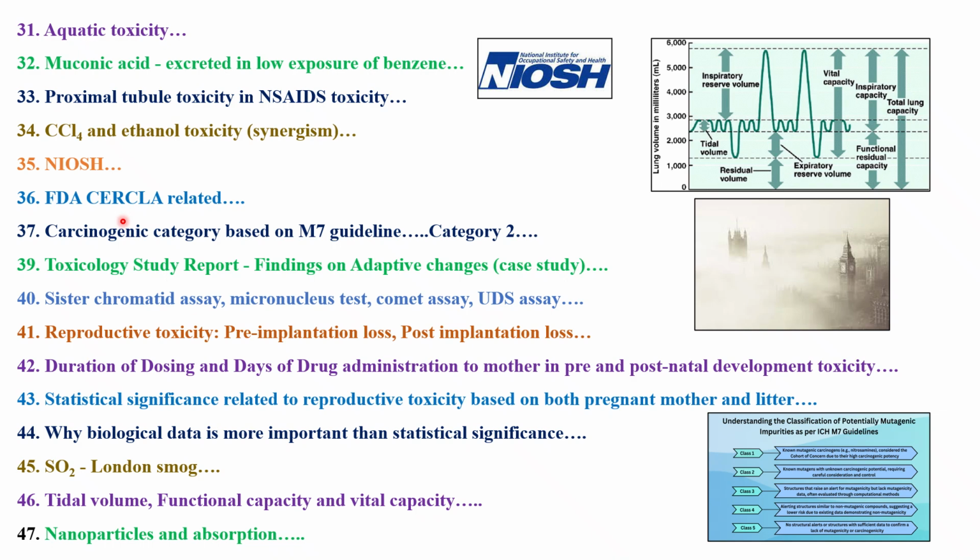For pesticides, what is there? FIFRA is there. The Toxic Substances Control Act is there. Then we have CERCLA or Superfund. You have to remember what the US EPA is taking care of, and what PPRTV is taking care of. These are the organizations from the US which have various applications for various types of products.